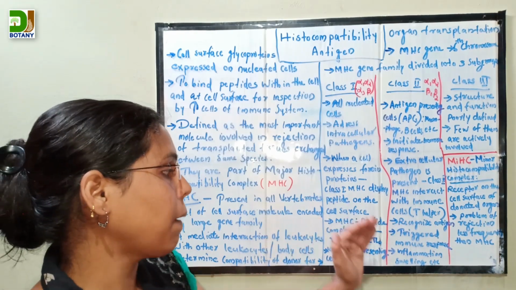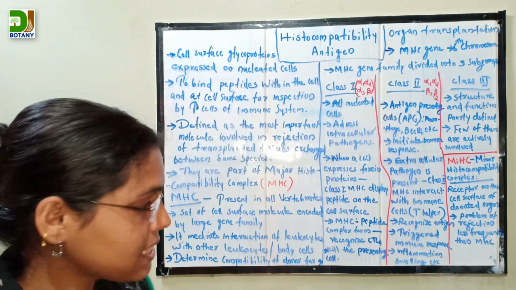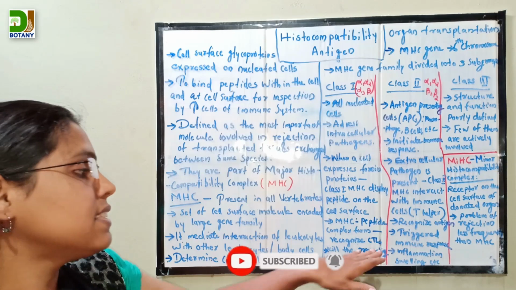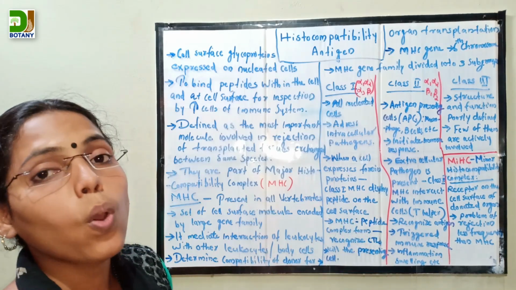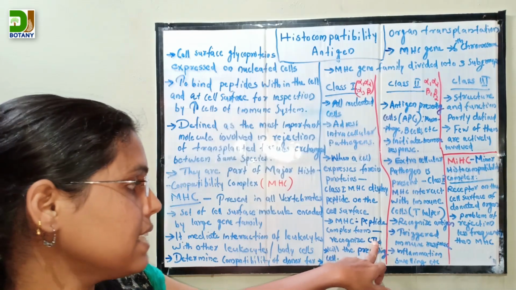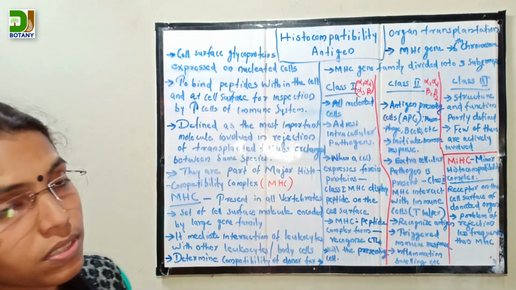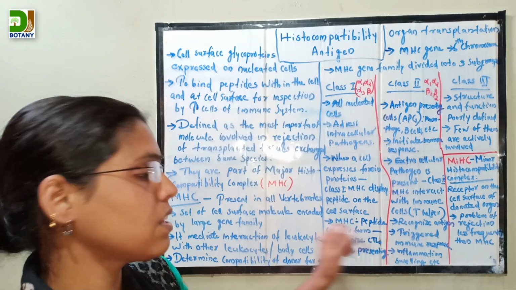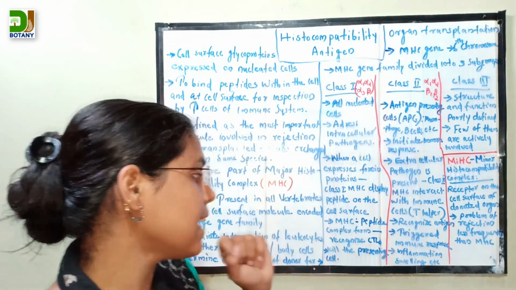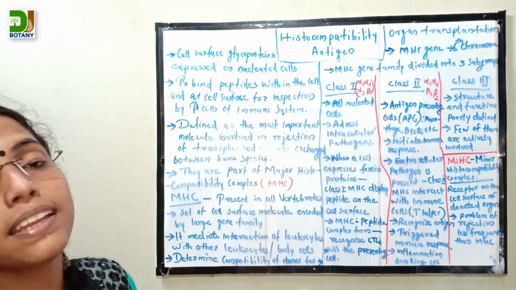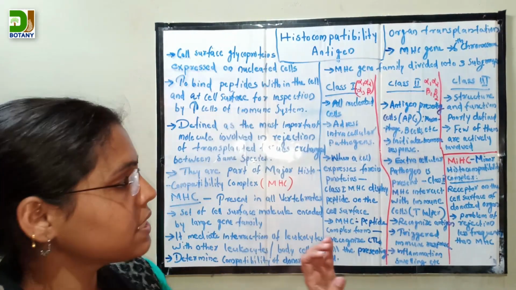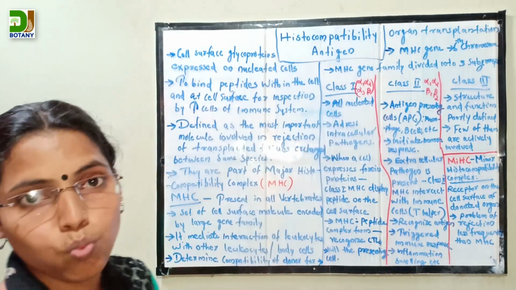This MHC-peptide complex is recognized by the CTL, a receptor-bearing T cell, and finally it kills the pathogen-presenting cells. This is the main function of class 1 genes.